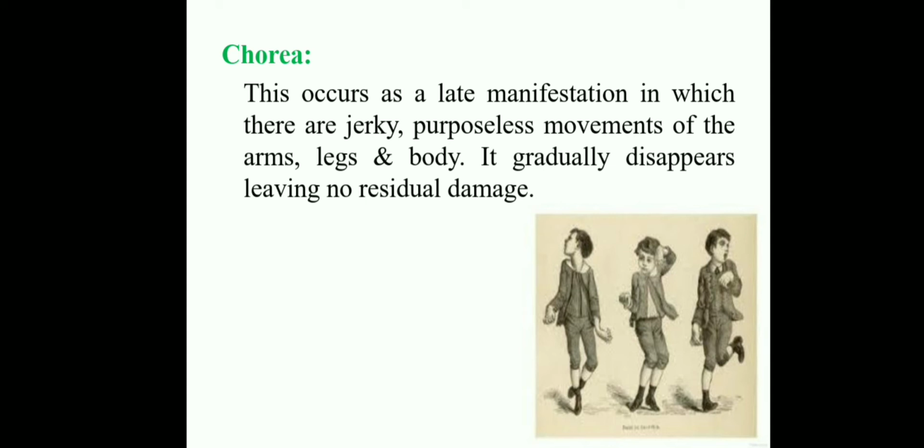Look at that image, how that child is having jerky movements in arms and legs and body. This is chorea, involuntary movements in the extremities, that is arms, legs and body. Involuntary jerky movements are present. Whenever the child suffers with this chorea, you should recognize that the child is suffering with rheumatic heart disease. All of it clear?